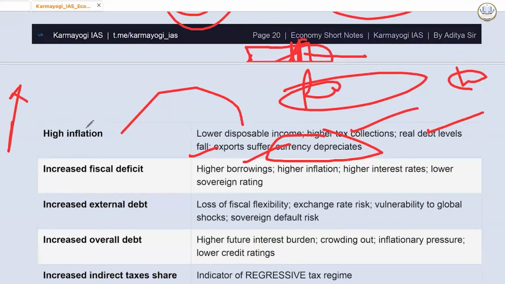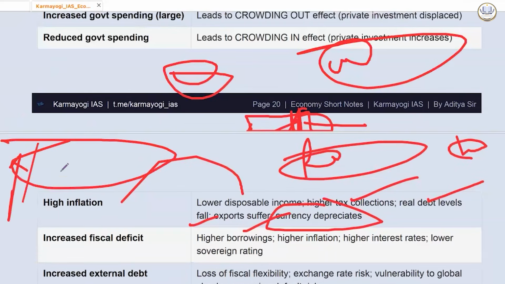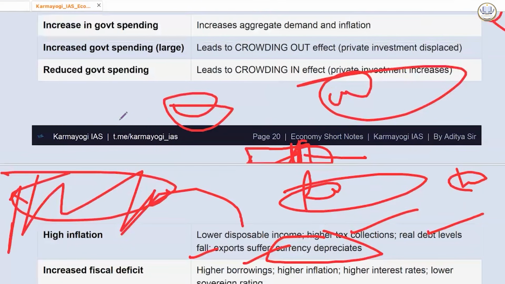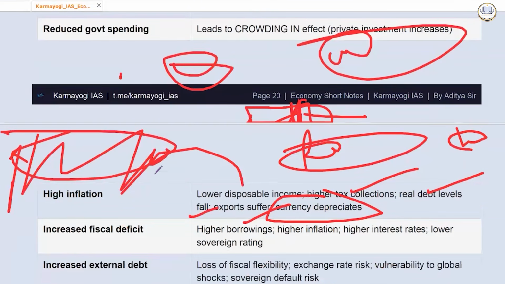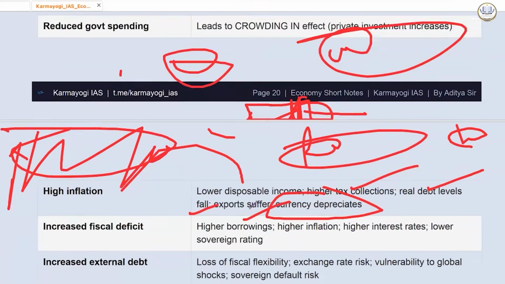Government is borrowing, government is taking up all the pie. That should also not be done. Government should reduce the borrowing. It should not reduce the available money that is left for the corporates or private investment. That is very, very important. You should understand it. Okay.